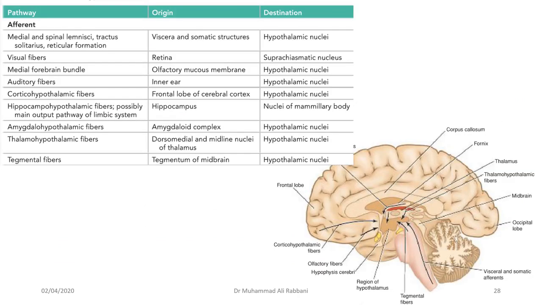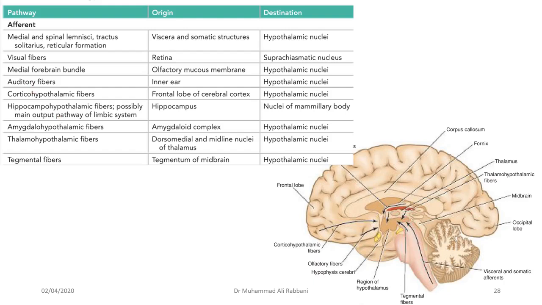Then, hypothalamus connections. So let's discuss the afferent fibers. Here is the medial lemniscus. These are the fibers, you already know the tract names. The medial lemniscus carries the discriminative touch, two-point discrimination, vibration sense, and conscious proprioception. The spinal lemniscus contains crude touch, pain, and temperature. The tractus solitarius carries taste. These are the visceral and somatic sensations. They carry the signals from visceral and somatic structures, and in addition to the thalamus, they also keep the hypothalamus informed.